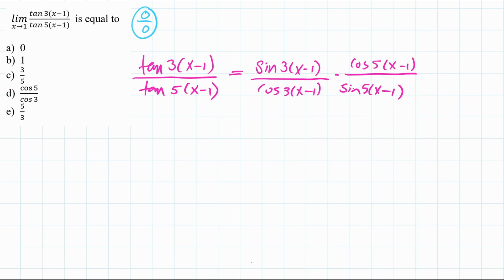There is no problem with this part here, because as x goes to 1, this is going to be cosine 0, and that's 1, and similarly this is going to be also 1. So therefore I really have to deal with sine of 3 times x minus 1 and sine of 5 times x minus 1, which are not really consistent in terms of the arguments.